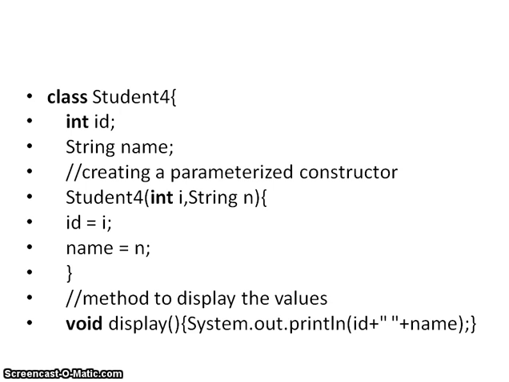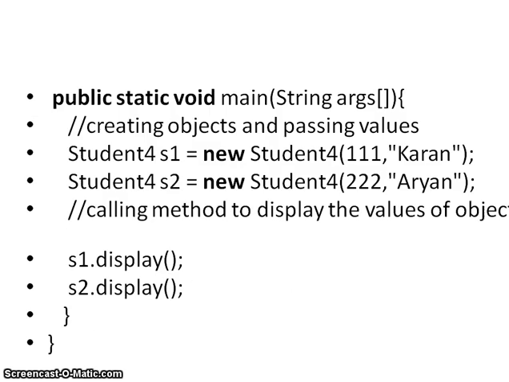And I am again taking the constructor. In the constructor it has two parameters, that is int i and String n. Whatever the integer value I get, I am going to initialize to the variable id, and whatever value I get for n, I am going to initialize to the variable name. One more method I am taking in this class, that is display, in which I am going to display id and name.